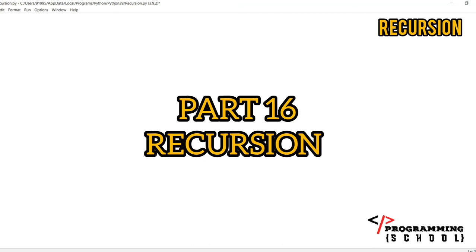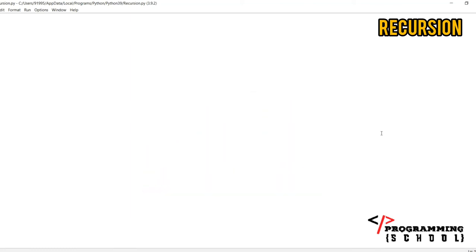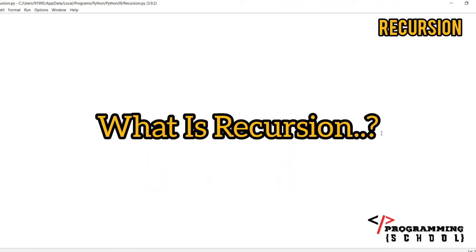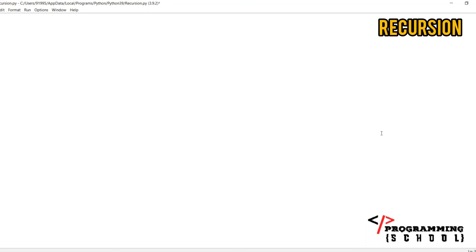And today I'm going to discuss recursion using Python. What is recursion? We already discussed functions. For example, there is a main function like this, and we are going to call a function. For example, this is going to be a function call.